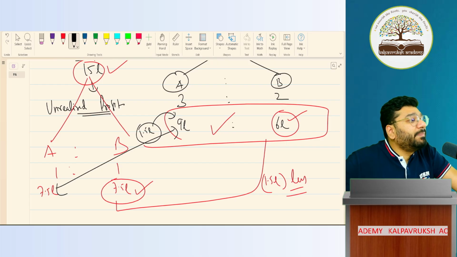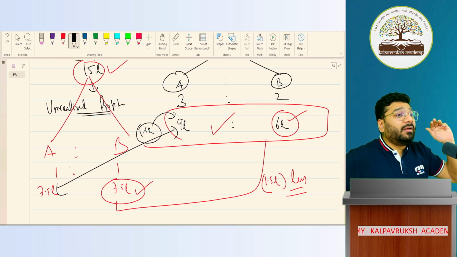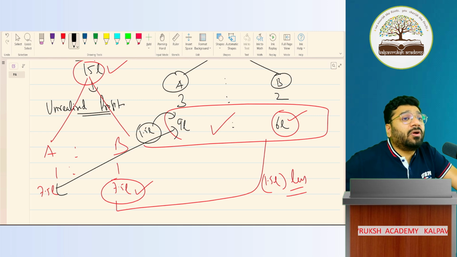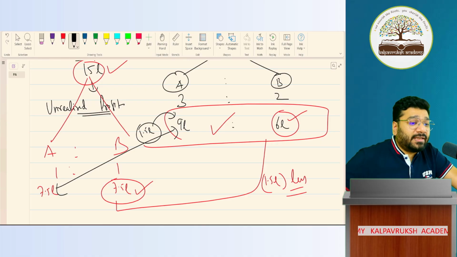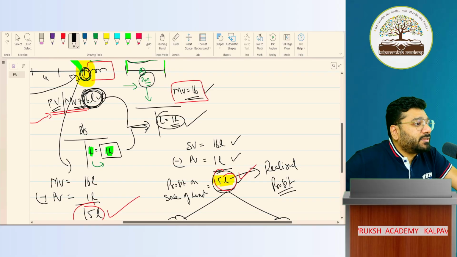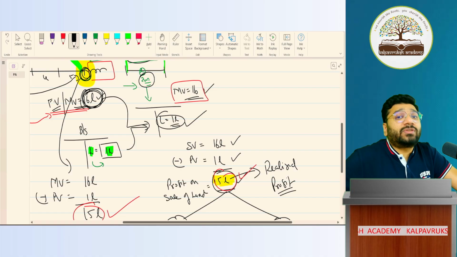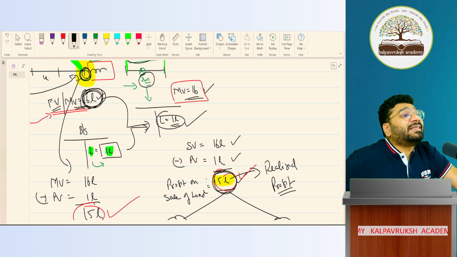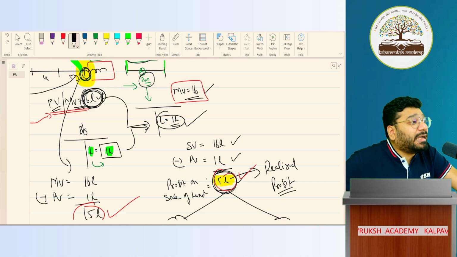It is wrong. Means as per partnership deed, what you've done is correct. But if you talk whether this is fair or unfair, this is absolutely unfair. Got it, not got it? So on the date of reconstitution, if you do not revalue your assets, your assets will continue to carry forward at cost price, at the historical price. And later when you sell it, the profit will be distributed in the new profit sharing ratio, which the sacrificing partner will not be comfortable with. Sacrificing partner will sacrifice his profit in favor of gaining partner, which will not be comfortable.